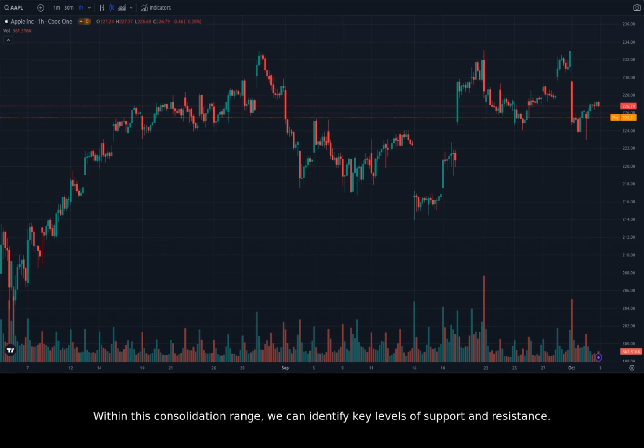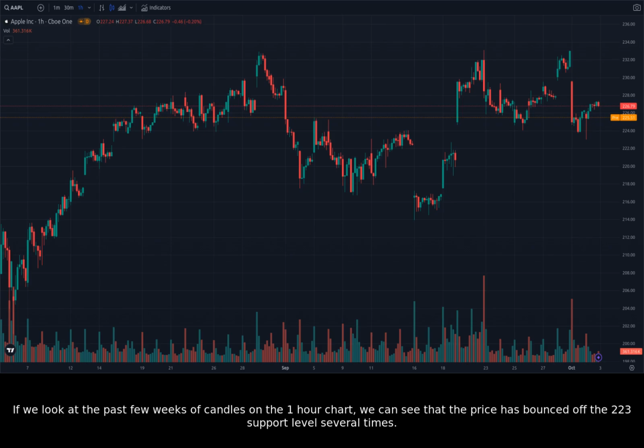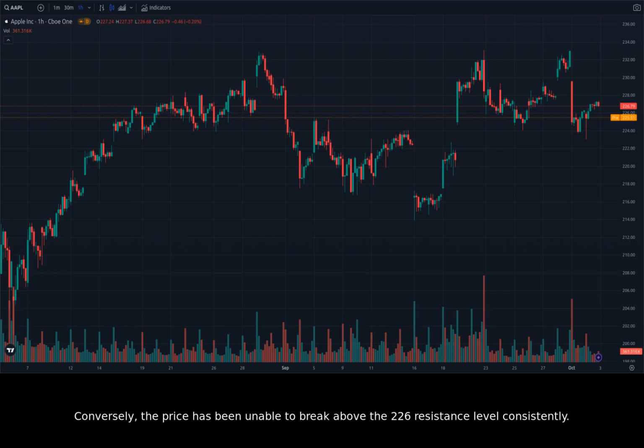Within this consolidation range, we can identify key levels of support and resistance. The lower bound of this range appears to be around 223, while the upper bound is around 226. It's likely that the price will find support near 223 and resistance near 226. If we look at the past few weeks of candles on the 1-hour chart, we can see that the price has bounced off the 223 support level several times. Conversely, the price has been unable to break above the 226 resistance level consistently.